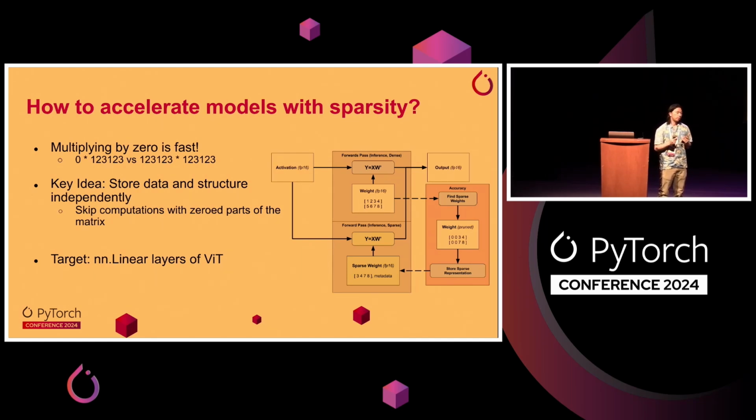Once you store the matrix in this way, you can call into a really fast sparse kernel that takes in the matrix in this kind of split format. This sparse kernel will avoid doing computation with the 0 elements, and just work on the non-zero elements. Then it will use that metadata to restore the structure so that the results are numerically accurate. So this is like a matmul optimization. We targeted the nn.Linear layers of ViT, but you can really apply this to any kind of model that you have.